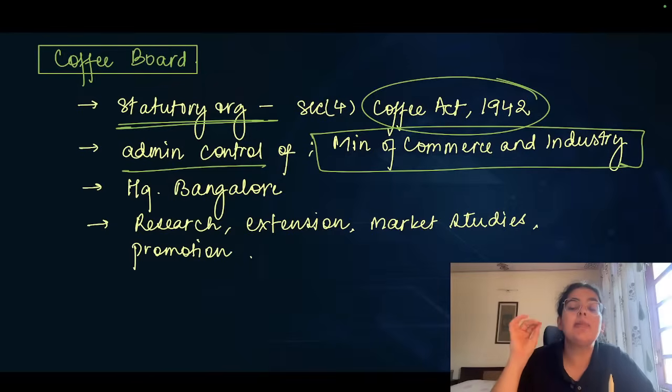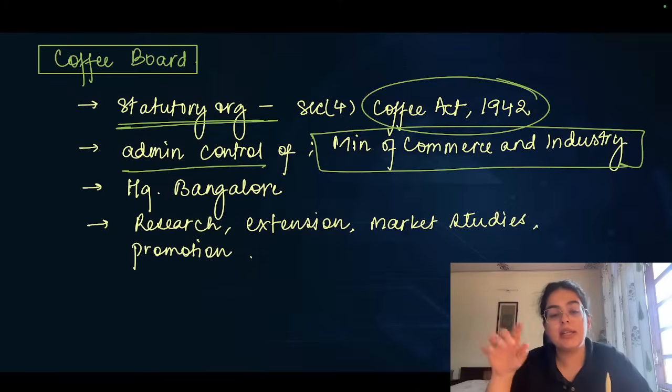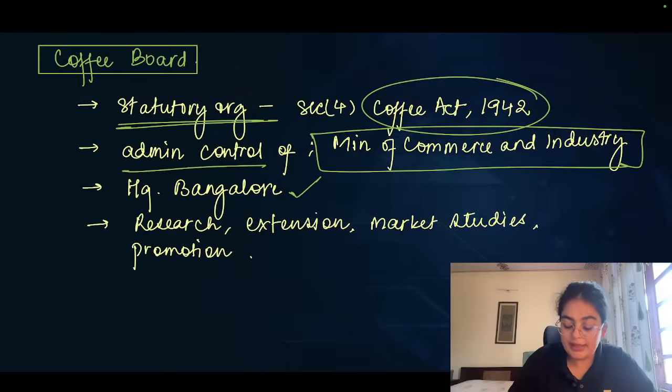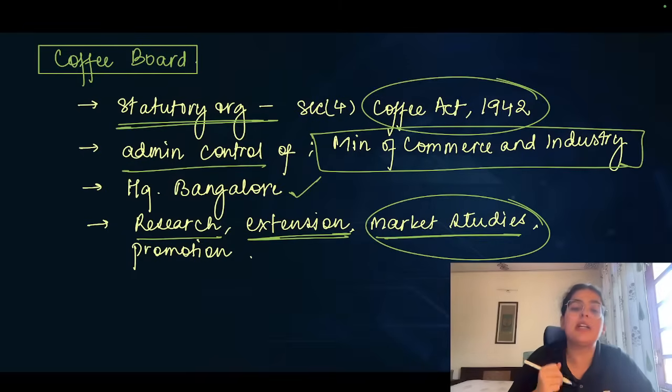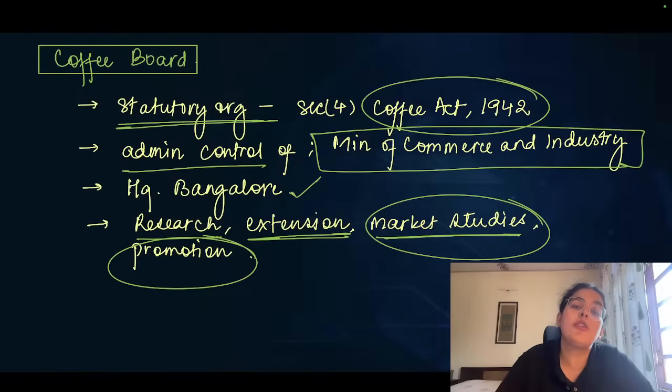It is under the administrative control of Ministry of Commerce and Industry. It is headquartered in Bangalore, and therefore it takes up research for better varieties, extension services to coffee growers, market studies to understand the export market potential, and promotion of Indian coffee brand or Indian coffee exports. So that's all that you need from the Coffee Board segment.